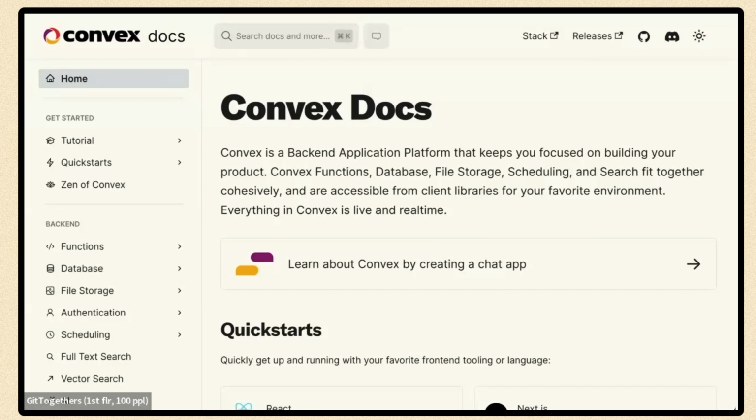File storage for uploading and serving files, authentication for dealing with login, sign up, authorization, scheduling for both async scheduled jobs and cron jobs, full text search for searching the database using text, and finally vector search for searching our vector database using vectors, and I'll talk about that more later.